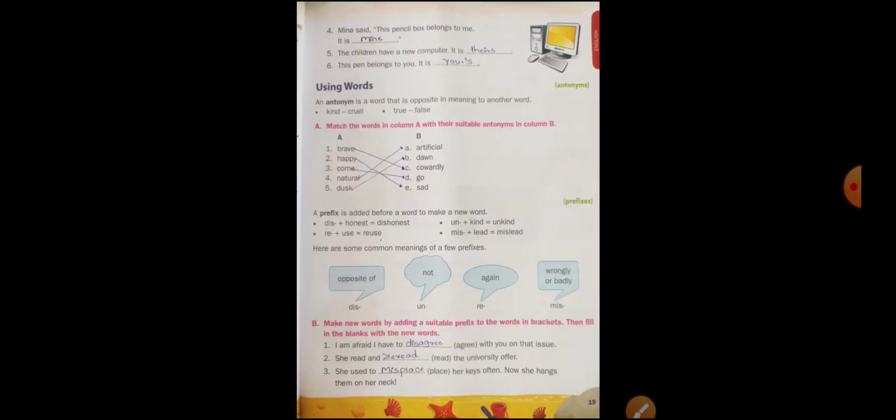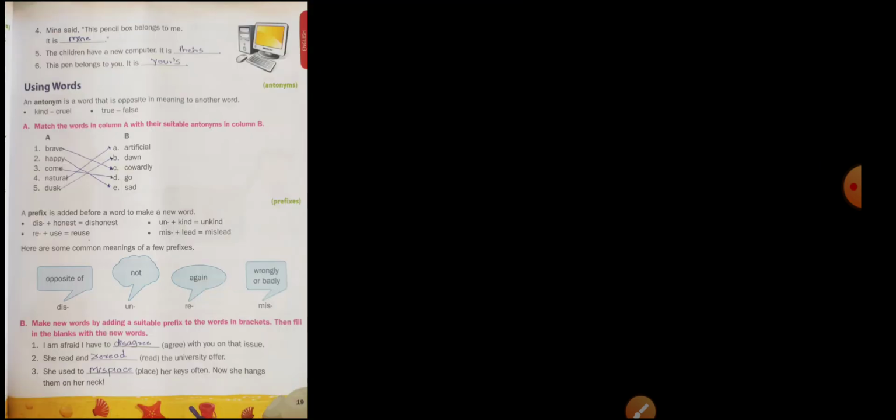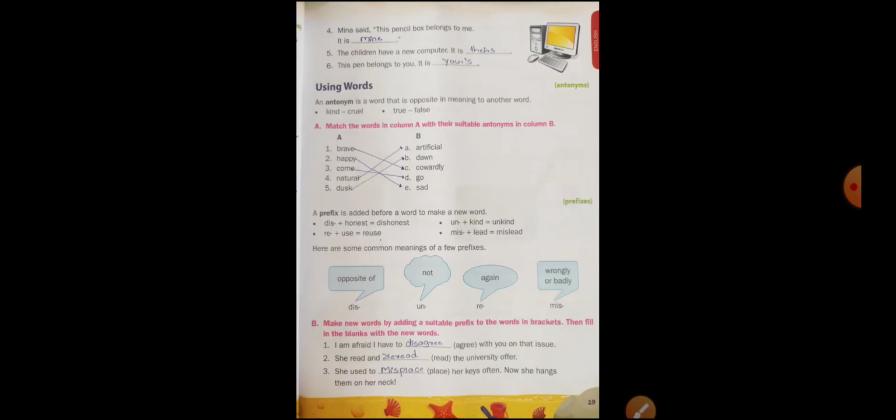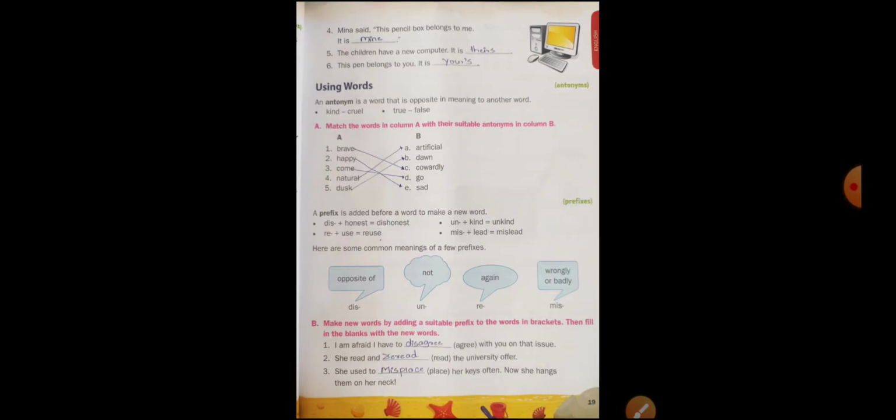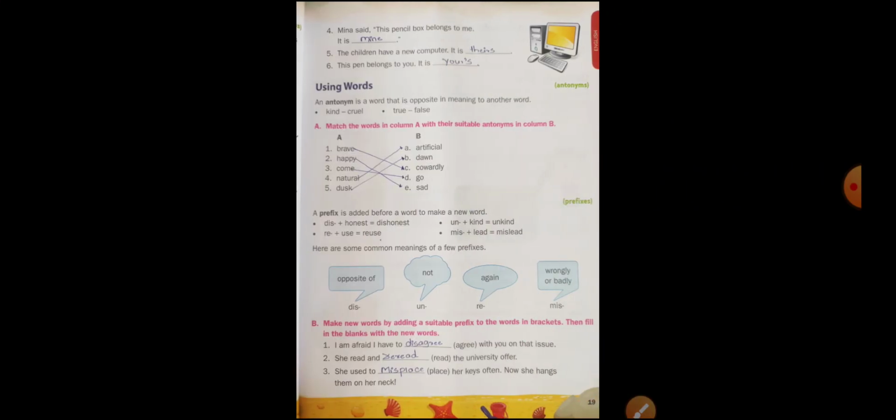So prefix in simple words. Prefix means, in simple words, antonym means opposite words. Okay, children. So here prefix means what, children? Prefix is added before a word to make a new word. Okay, like dishonest, unkind, reuse, mislead, yes, disagree, reread, misplace. These words are called prefixes, which are added before a word. Okay. So children, this is your homework. Write at least 10 prefixes. Okay.